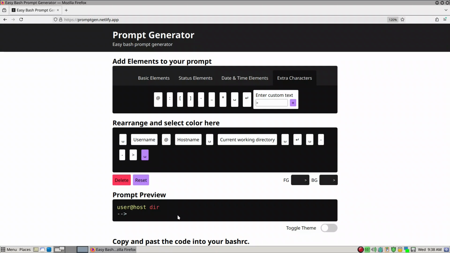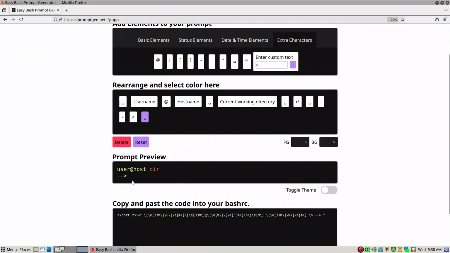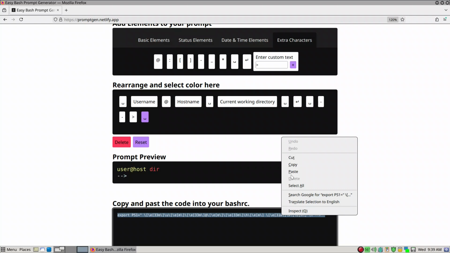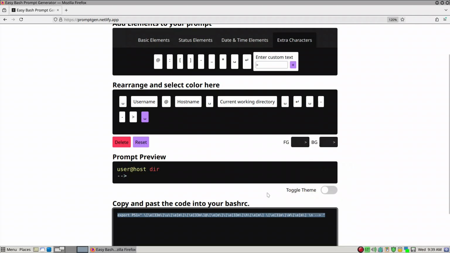Okay, so this is the configuration I want. Then what you want to do is copy the configuration result here, and just copy.